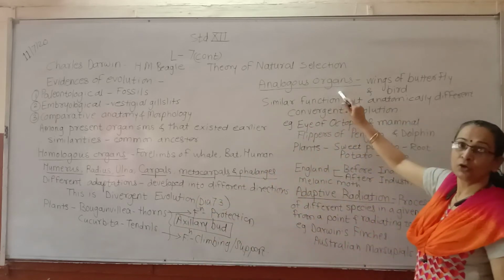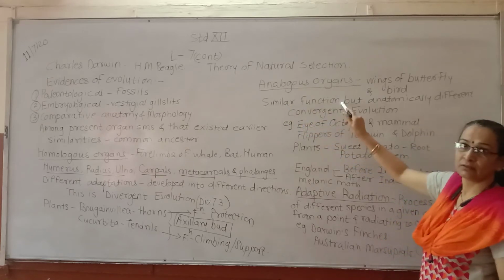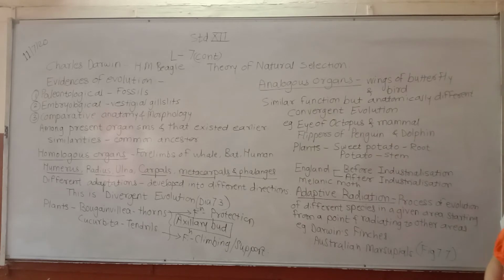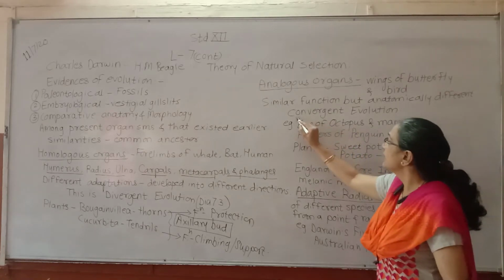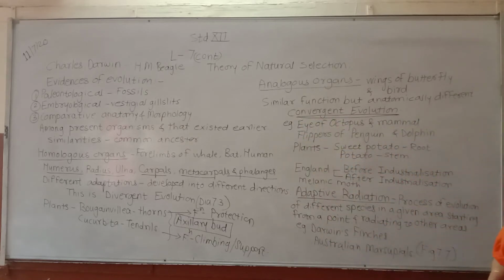In analogous organs it is just the opposite: they have similar function but anatomically different structure, and hence these analogous organs are considered as an example of convergent evolution.